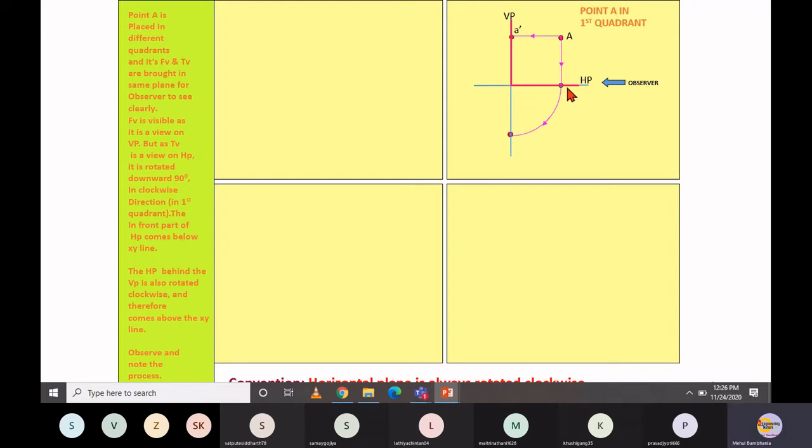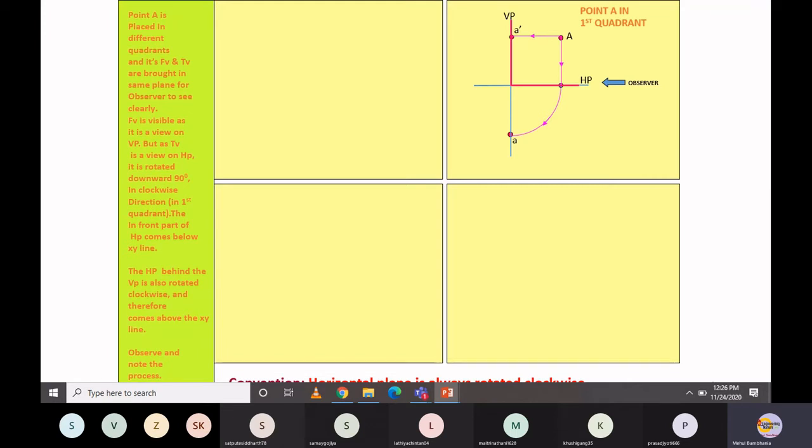After rotating, whatever top view you have in this horizontal plane will shift in this way, and this is the new top view position, the corresponding top view. That's why it is referred to by small a. If we are not able to understand, don't worry. I will repeat this phenomenon again and again, so you will have a clear idea.